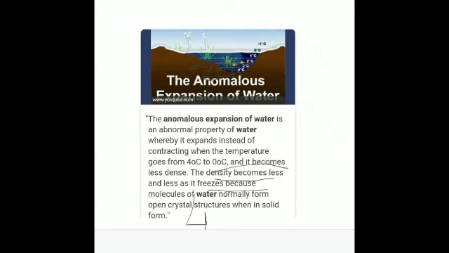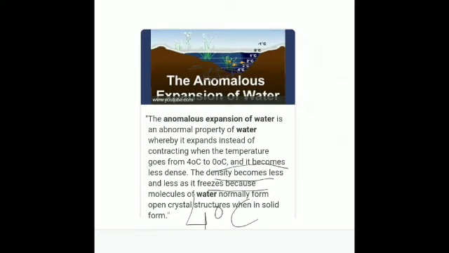This will continue till the temperature reaches 4 degrees Celsius. Once the temperature has reached 4 degrees Celsius, the temperature will continue to fall below this, but water expands due to anomalous expansion, and its density decreases, and hence instead of sinking, the sheet of ice will keep on floating, and below that the water will still be at 4 degrees Celsius, and the living organisms can easily survive in such conditions.